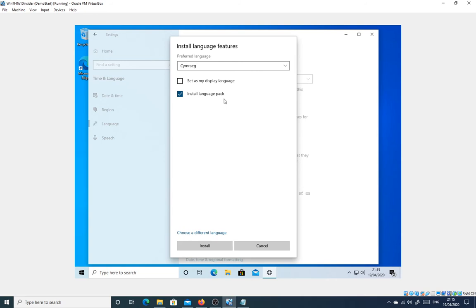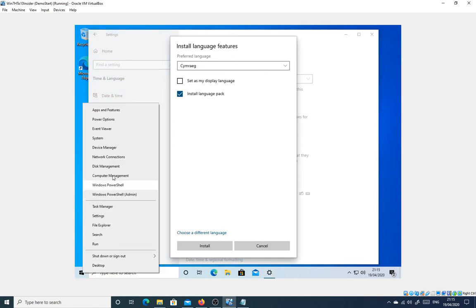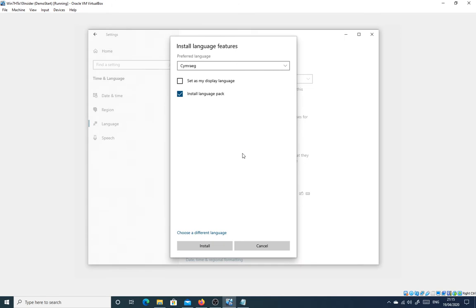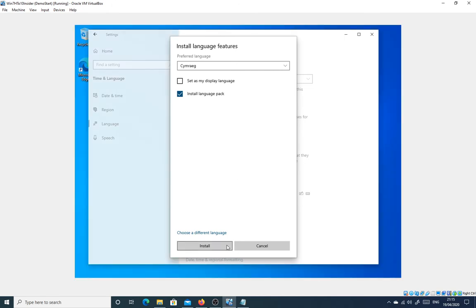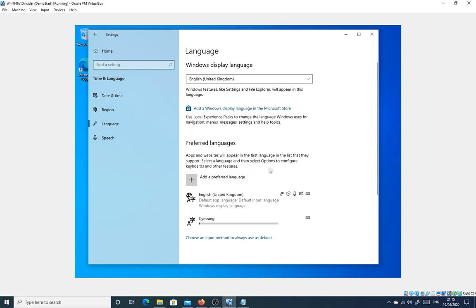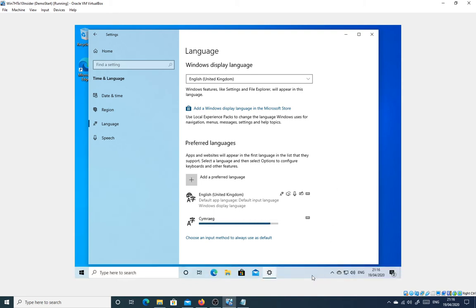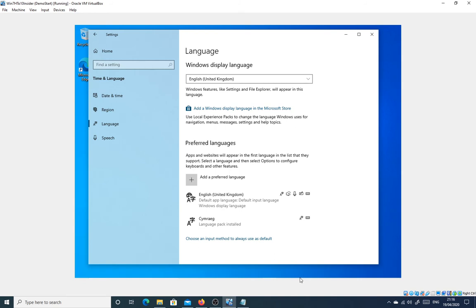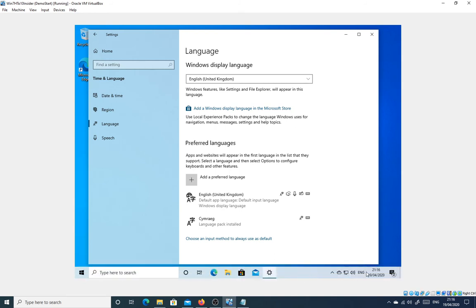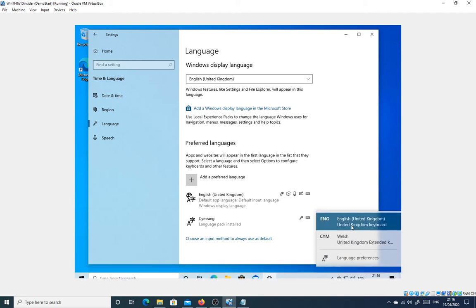Now I'm going to install the language pack for this, but I'm not going to set the display language. If I was to set the display language, actually all the options inside of Windows would be translated into Welsh. We'll keep those as English. Okay, and now with that language pack installed, we have a new option in the bottom right of the taskbar where I can switch between English language entry and Welsh language entry.